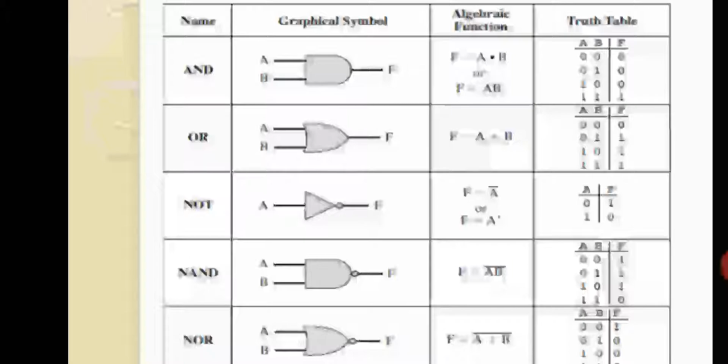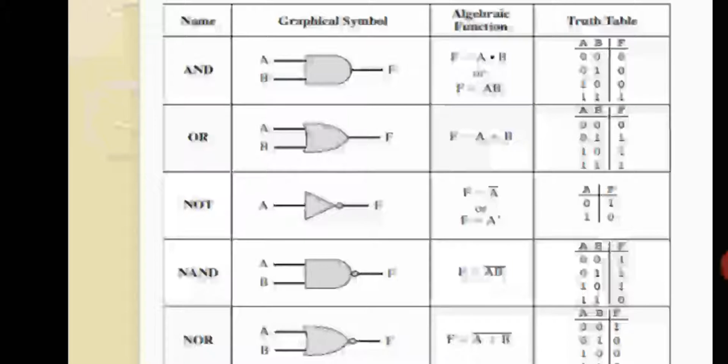Fine. The next one is NOR. NOR means NOT of OR, and NAND means NOT of AND. Because you are going for the NOT gate or that bubble thing. Now NOR also is the same as OR, but with one small circle, isn't it? Now you can see the algebraic function. It is (a plus b) bar. You can say a plus b bar.